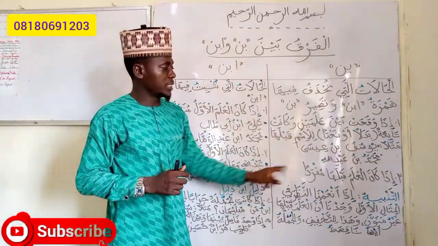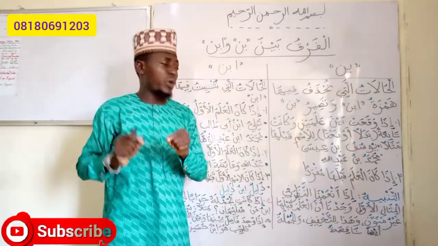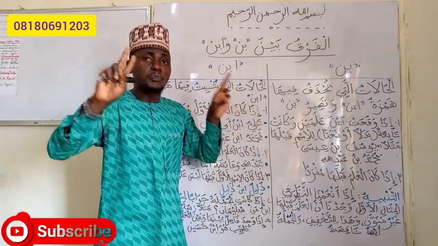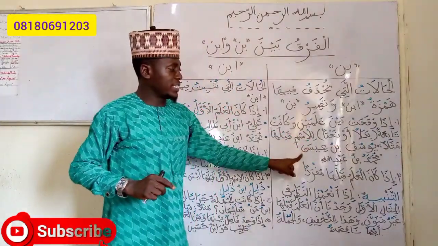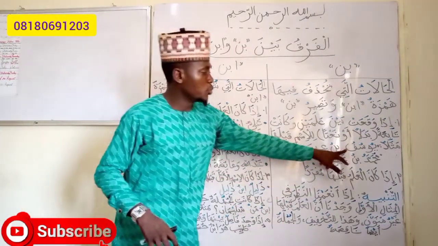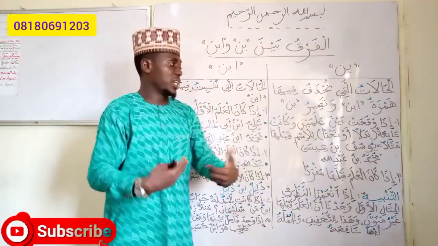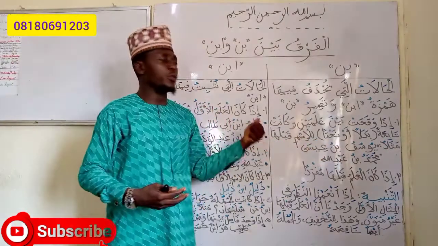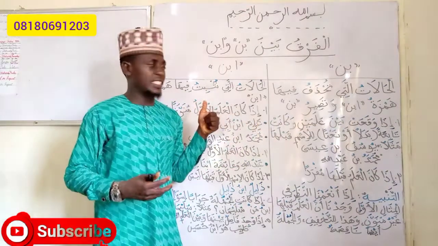Isa is a name of a person. So if ibnu that has to begin with hamzatul wasl falls between two proper nouns, like we have Yusuf and Isa, the hamzatul wasl will be removed, and that is why we have Yusufu bun. But if you want to pronounce it together, it's going to be Yusufubnu Isa.